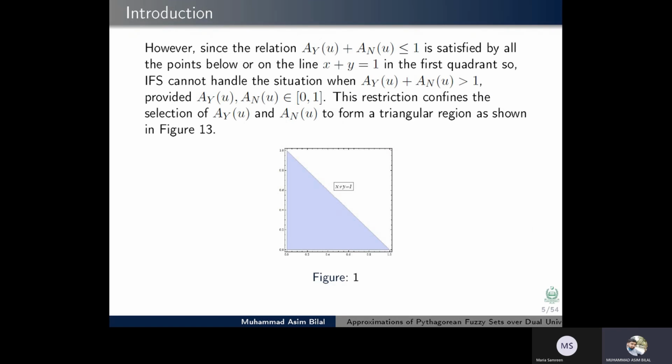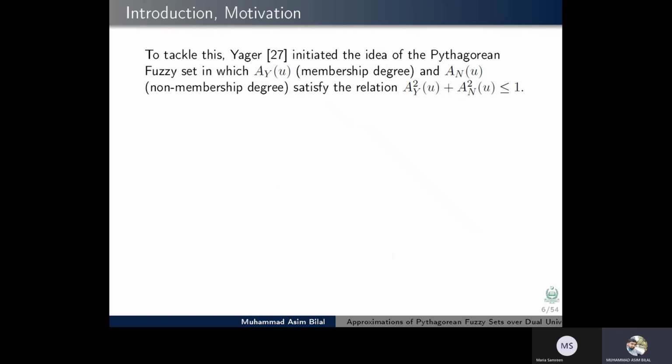However, the relation A_Y(u) + A_N(u) less than or equal to 1 is satisfied by all the points below or on the line x + y = 1 in the first quadrant. So, an intuitionistic fuzzy set cannot handle the situation when A_Y(u) + A_N(u) is greater than 1, provided A_Y(u) and A_N(u) belong to the interval [0, 1]. This restriction confines the selection of A_Y(u) and A_N(u) to form a triangular region as shown in the figure. To tackle this, Yager initiated the idea of Pythagorean fuzzy set in which A_Y(u), the membership degree, and A_N(u), the non-membership degree, must satisfy this relation.